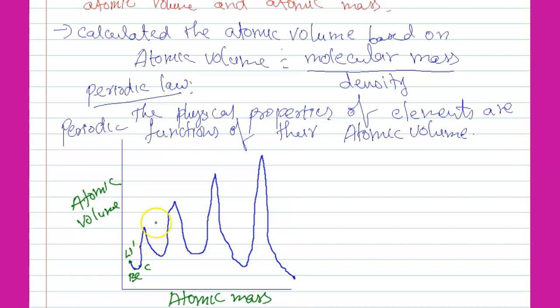Actually here lithium, sodium, potassium, rubidium, cesium, here beryllium, magnesium, calcium, strontium, barium. Next here aluminium.